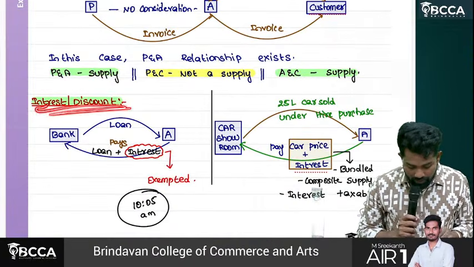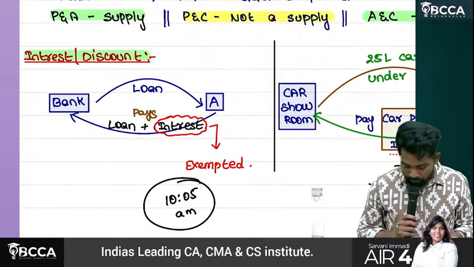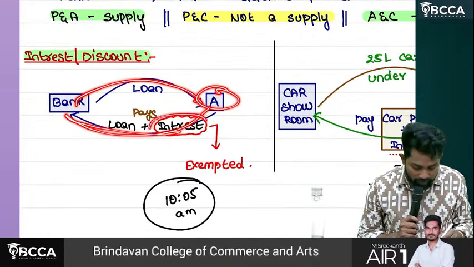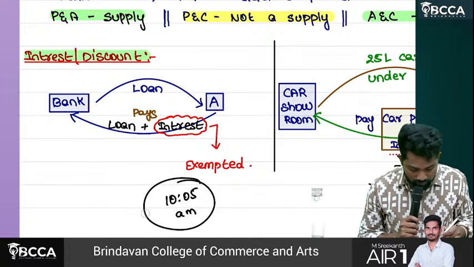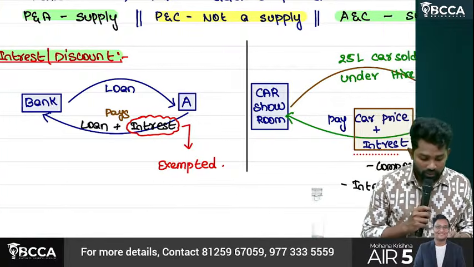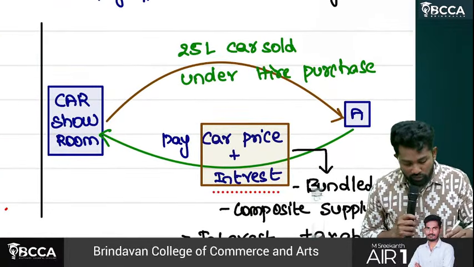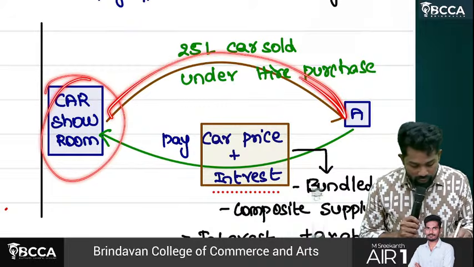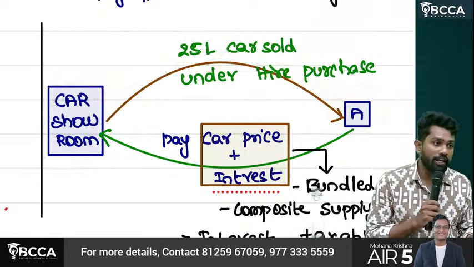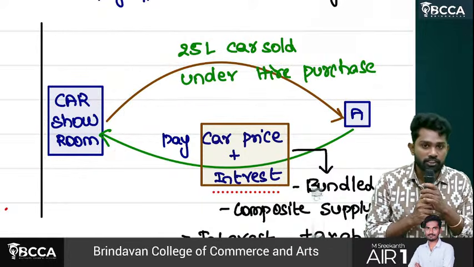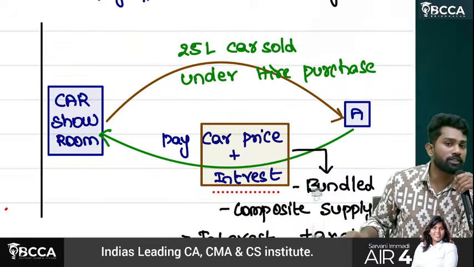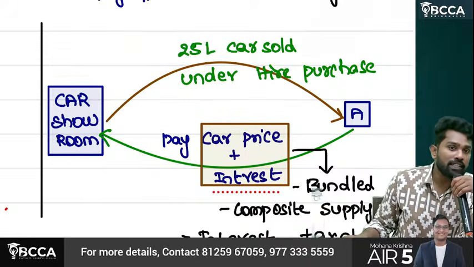The interest and discount, sir. Look at this point. A bank gave a loan to A. Now A pays loan plus interest. Whether this interest is taxable or exempted? Interest is exempted. We already discussed. Interest and discount are exempted. Now, a car showroom sold a 25 lakh car to A under hire purchase. When you purchase under hire purchase, you pay in installments. In the installments, the principal amount will be there, and an interest element also. But is the interest element exempted or taxable?